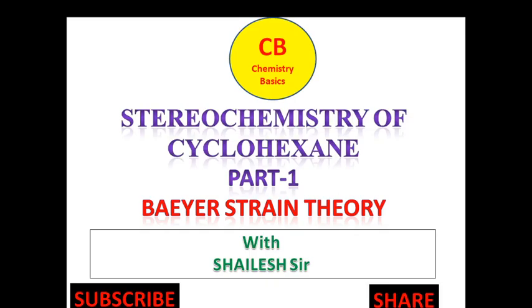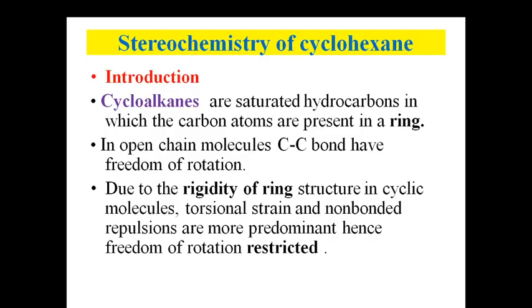So let's go directly to the stereochemistry of cyclohexane. So you should know something about the cycloalkanes. What are the cycloalkanes? As cyclohexane is the example of cycloalkane. So cycloalkanes are saturated hydrocarbons in which a ring is present and that ring is made up of carbon atoms.